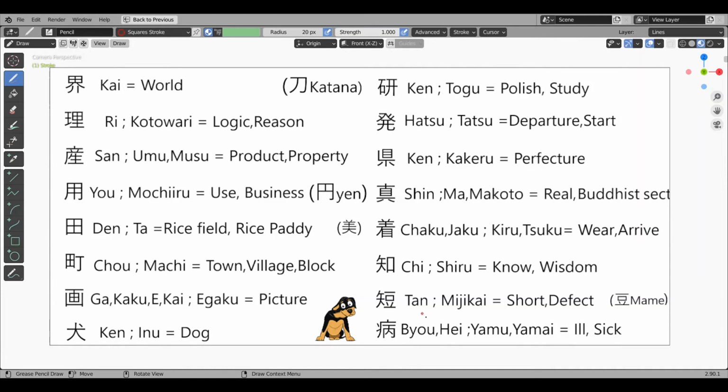In the next kanji, the arrow points to a bean or pea. This radical is mame, pea radical. Hence, the arrow points to something very small. Thus, this kanji means short or shortcoming. Kunyomi is mijikai, onyomi tan.